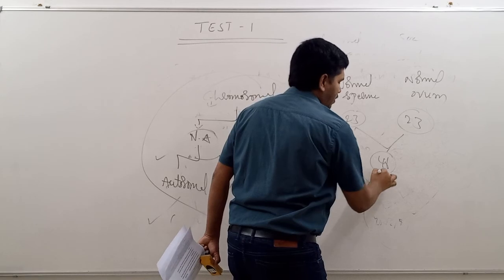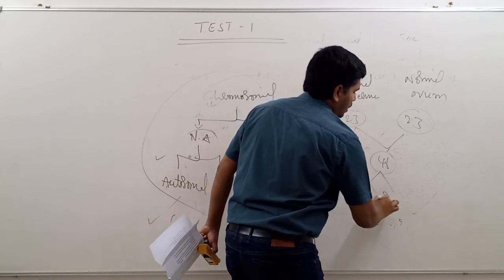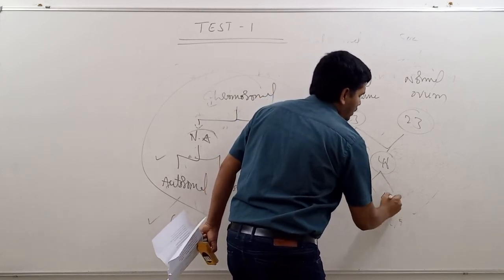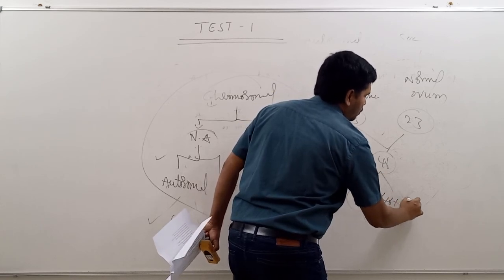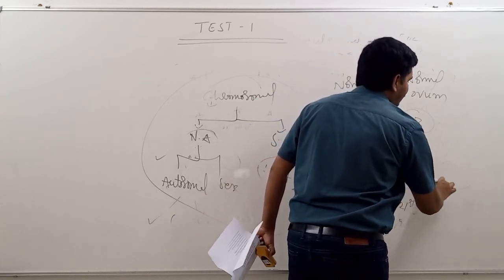Then defective cleavage, 45 and 46 plus the 21st chromosome. Defective cleavage.